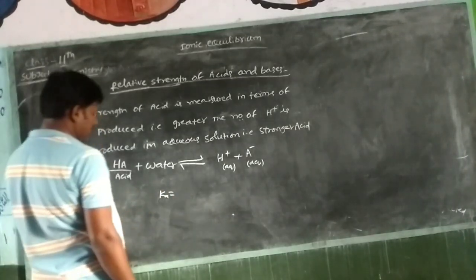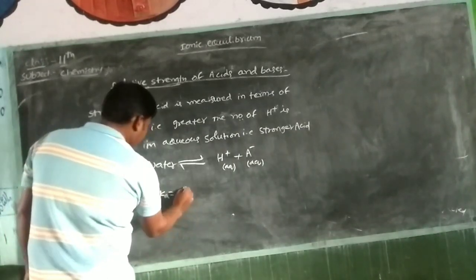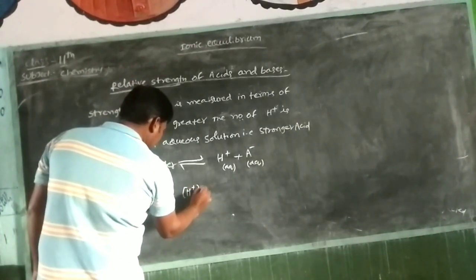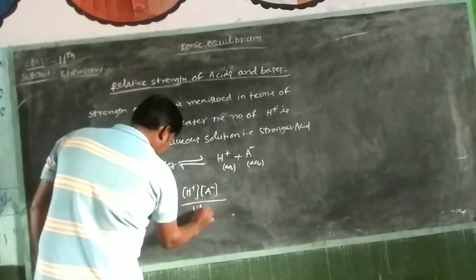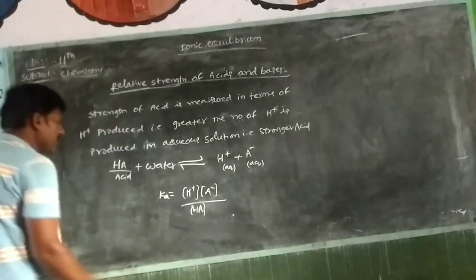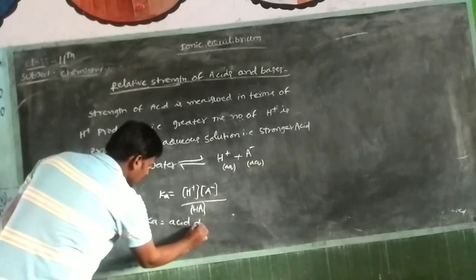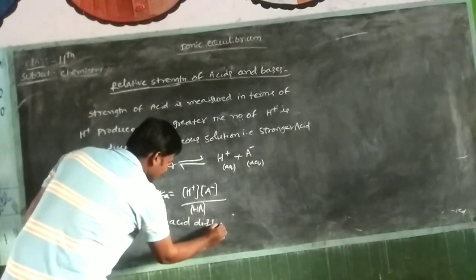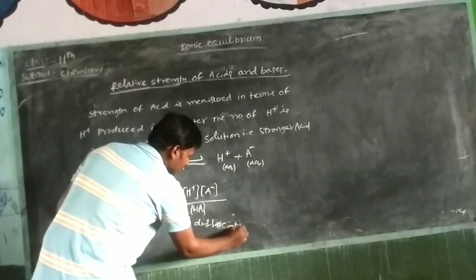Ka means acid dissociation constant. Ka is equal to H plus concentration, A minus concentration upon HA. Ka means what? Acid dissociation constant.